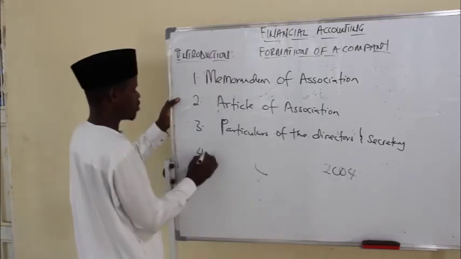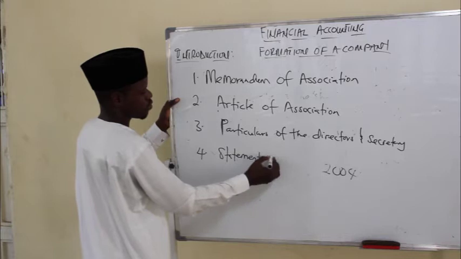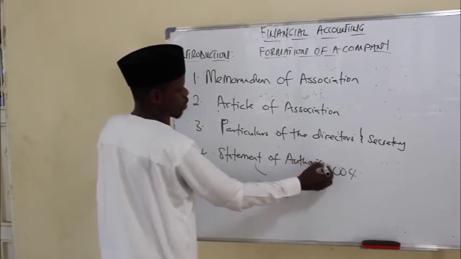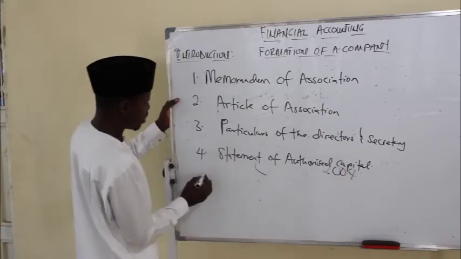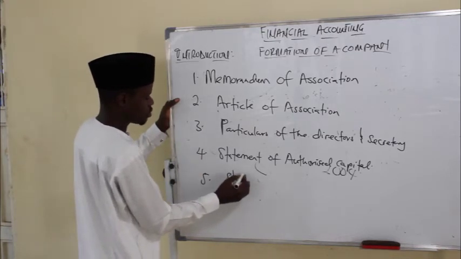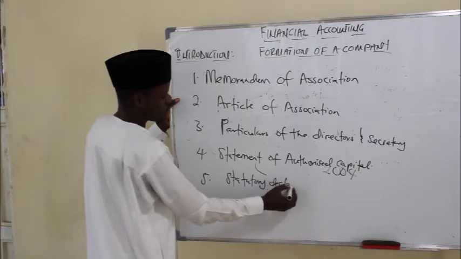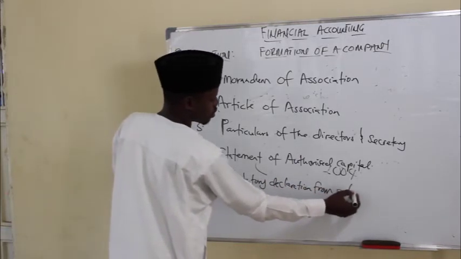We have four, statement of authorized capital. We have number 5, statutory declaration from a lawyer.